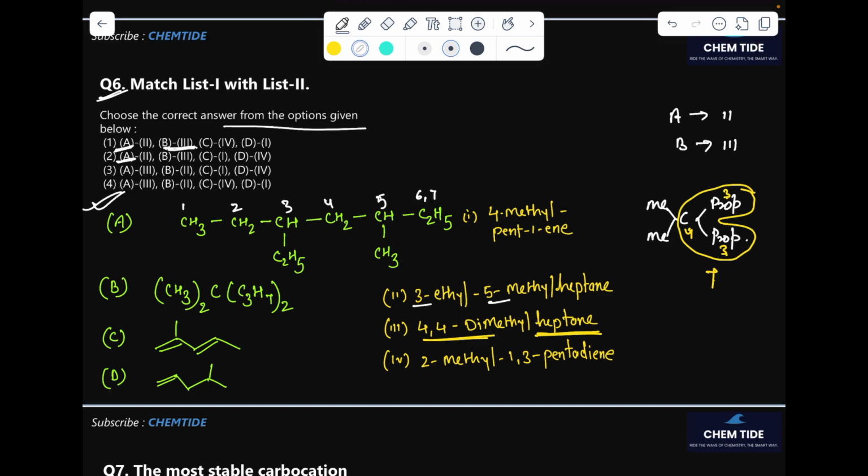Let's move to another one. Here in this question, 1, 2, 3, 4 and 5, lowest locant rule, 2-methyl. So we are connecting it as 2-methyl-1,3-pentadiene. That should be right. So C is matching with 4. Okay, we got the answer. C is matching with 4. And D also we can check. This is the longest carbon chain with the functional group, 4-ethyl, matching with 1. Your answer should be 1.